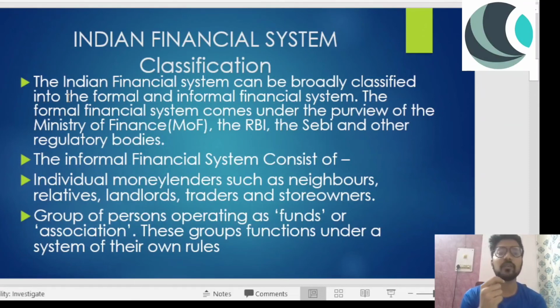So they actually go and ask for the money from the committee, because they are also contributing to it and are part of it. They can vote on whether we should finance someone. So the terms and conditions are defined by the committee itself, not through a regulatory body. So the Indian financial system is classified into two: one is the formal system and the other is the informal system. I hope it is pretty clear till now.